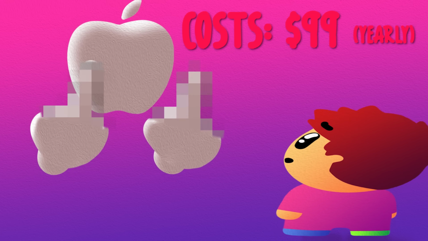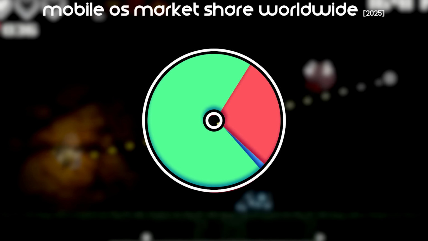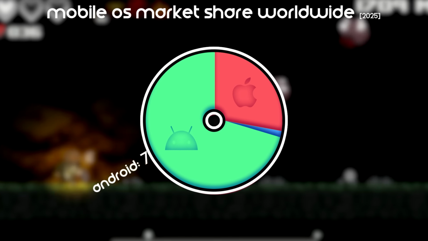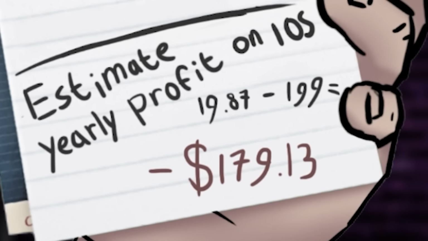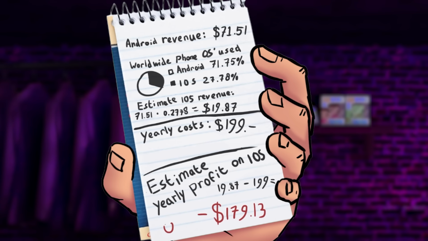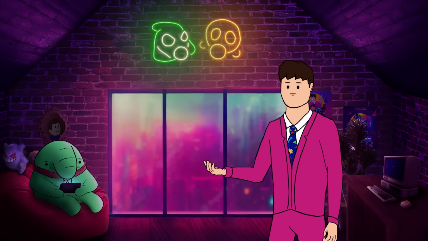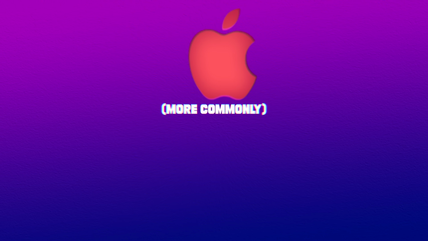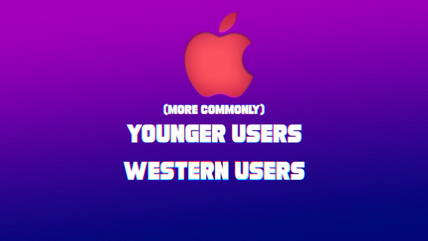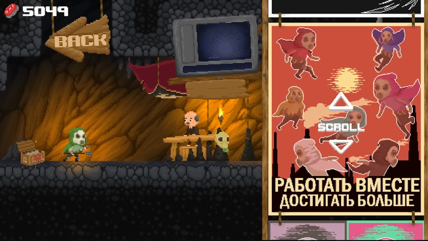For this developer program, you also need to have a registered website that's connected to your company, however. There's also less people worldwide that use an iOS mobile device compared to an Android, so if we take all that into account, this isn't a great business move. In reality, it probably wouldn't be this bad. There's less competition on the App Store, and even though the worldwide percentage of iOS users is smaller than Android users, I expect the average iOS user to be closer to my target audience than the average Android user is. But all in all, I chose not to go through the trouble of publishing it there.